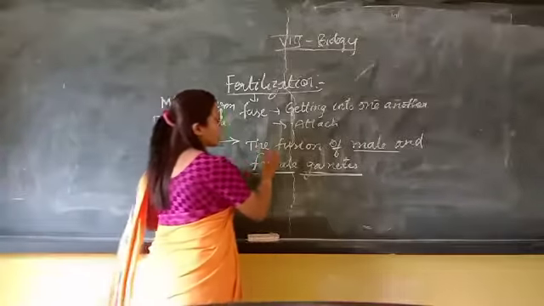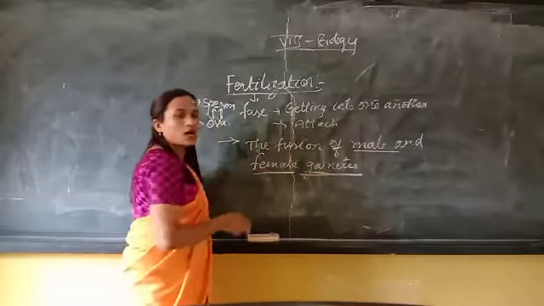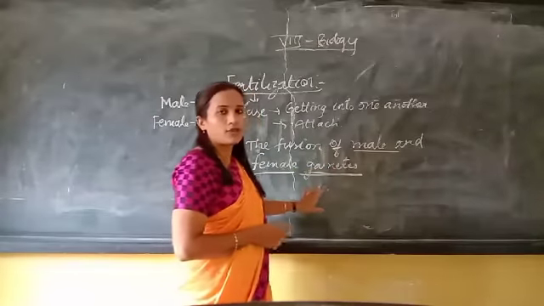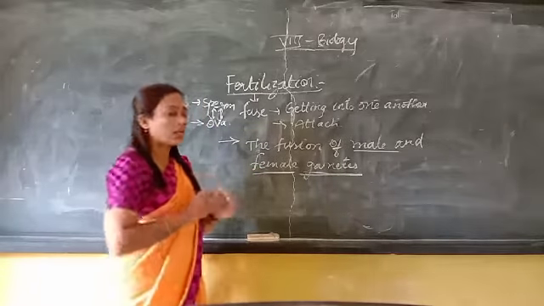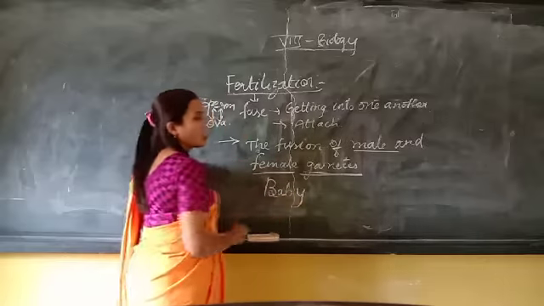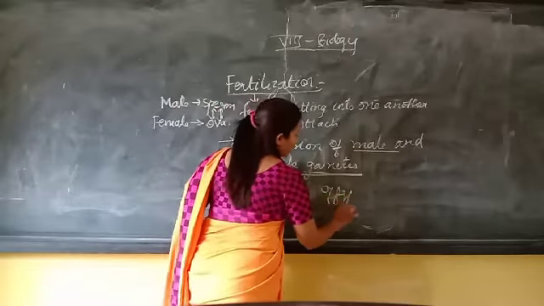Here the fusion of male sperm and female ova takes place. If they attach together, they form a baby, a new organism, or offspring.